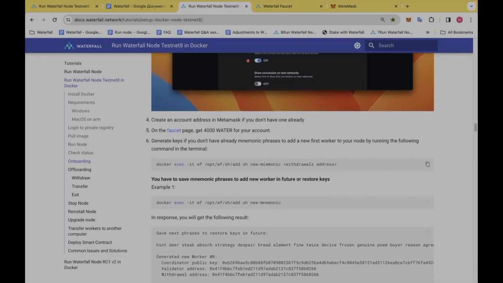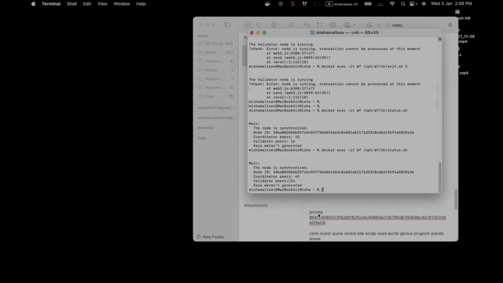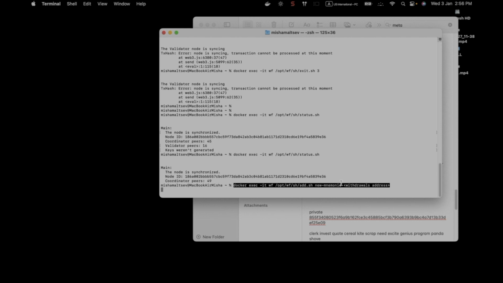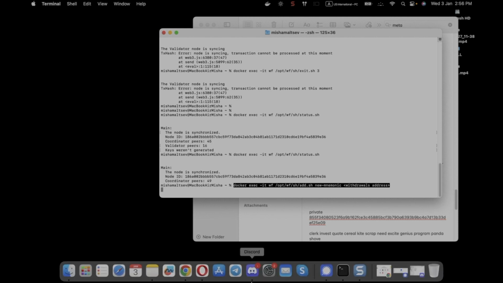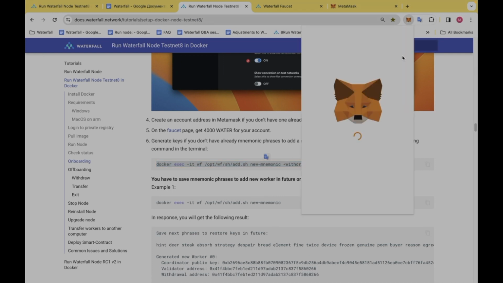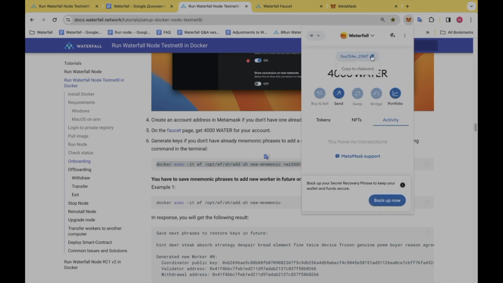Now I'm going to generate a new mnemonic phrase, guys. I'm copying this command. And I have to specify my withdrawal address. It's the address in MetaMask that I have already created.